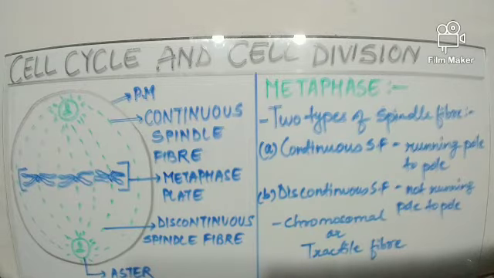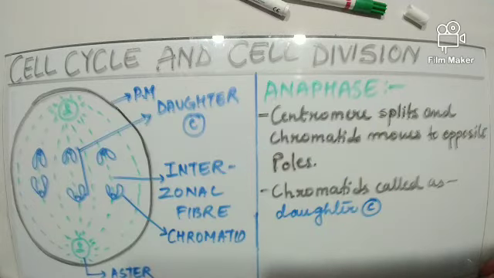Now the spindle fibers are made up of microtubules, and the number of microtubules present in one spindle fiber is 4 to 20 in range. Now let us talk about the anaphase stage. As you can see in the diagram, the centromere splits and the chromatids move towards the opposite poles.